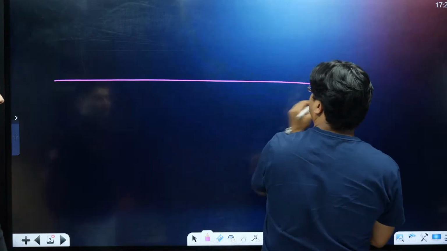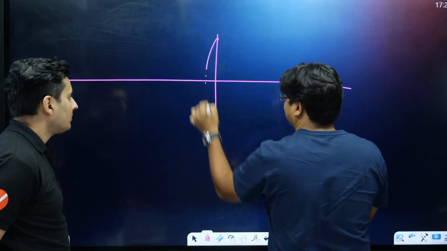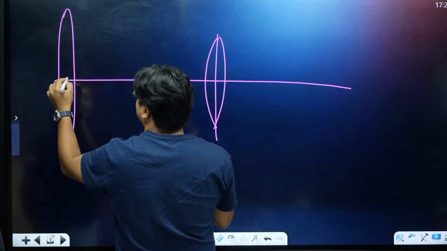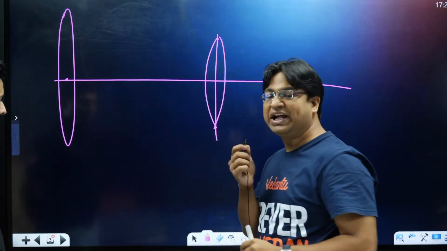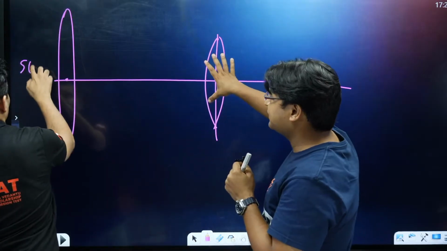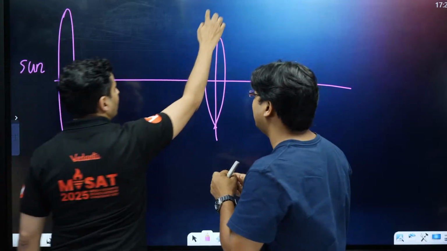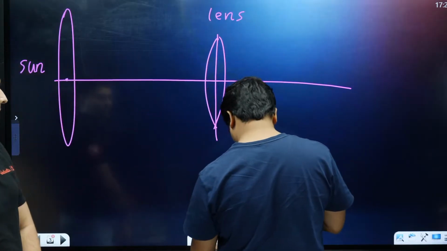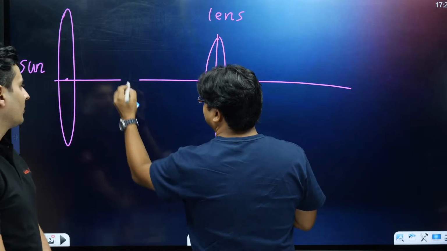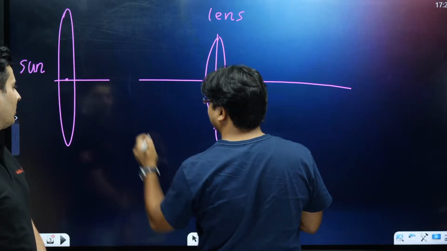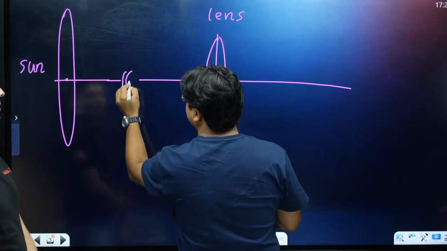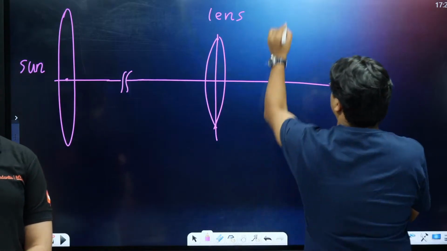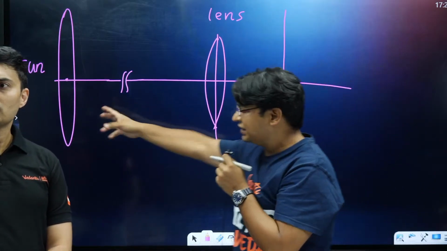This is, let's say, the optical axis of a lens, and this is where we keep a lens. Now think about the sun. The sun is extremely distant, and let's consider the sun as a giant disk. Ignore the size of the lens here. The distance here is actually very large, so I'll show this with a broken axis, indicating that the distance is very, very large. Now, if I draw the focal plane, we know that the image of the sun will be in the focal plane.